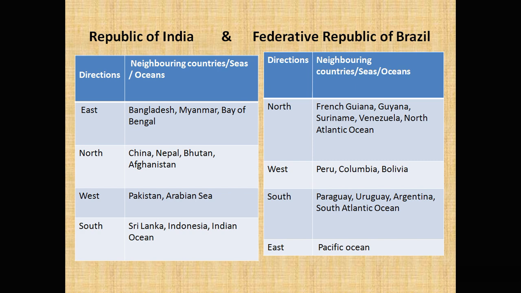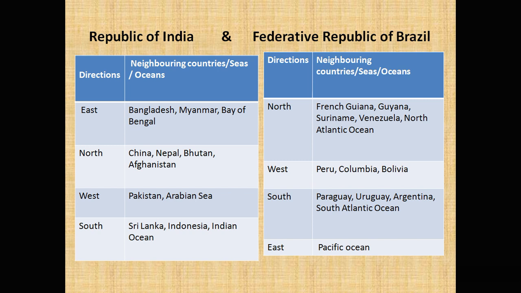We have the Federative Republic of Brazil. On the northern side there are countries like French Guiana, Guyana, Suriname, Venezuela, and the North Atlantic Ocean. You have to remember this very clearly, because in geography you have question sets, and there are various types of questions asked, so you need to do this objective type of questions very properly. On the western side you have Peru, Colombia, Bolivia.